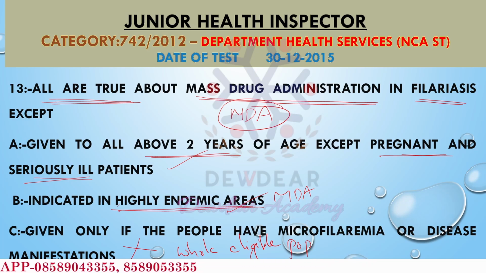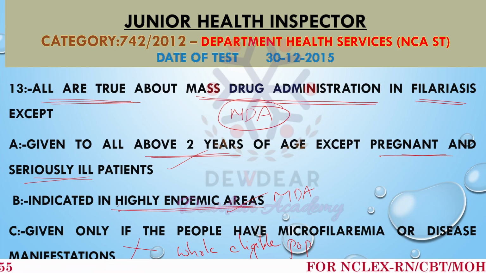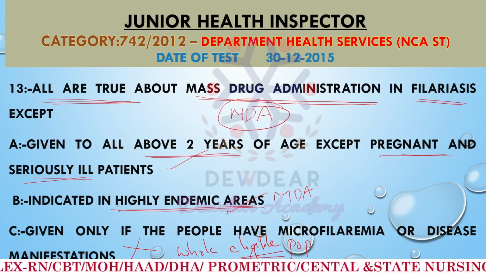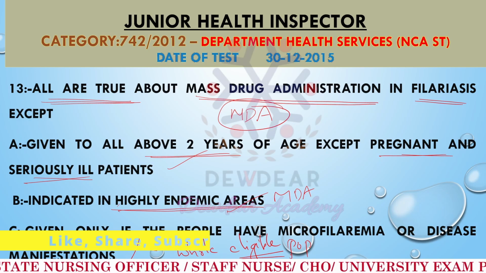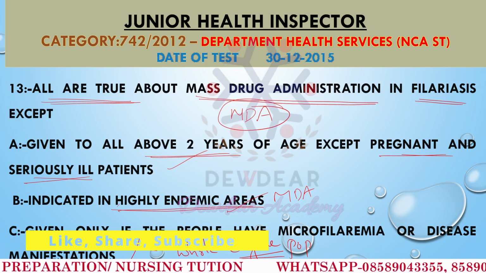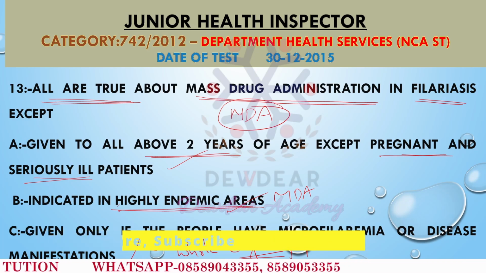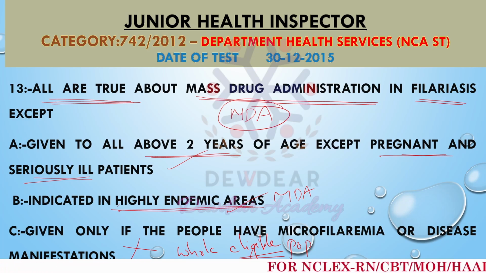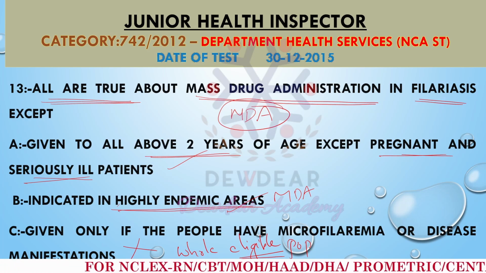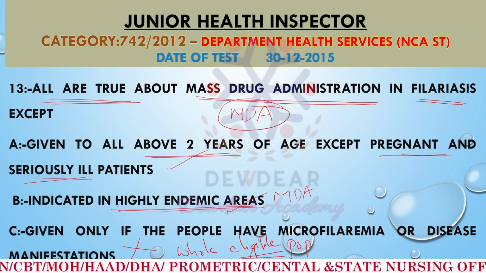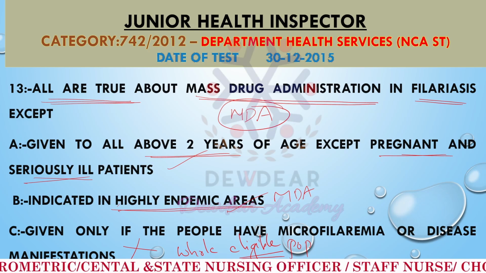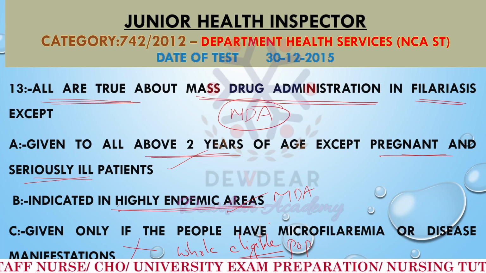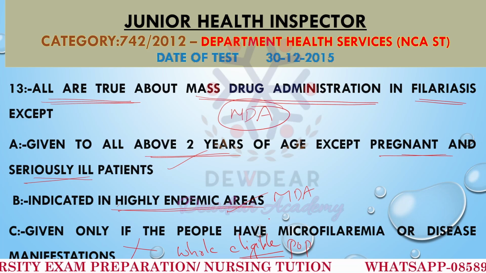So what is the goal by targeting the whole population? Our goal is to eliminate the reservoir of infection and also treat asymptomatic carriers. So that is true. Option C is not correct, because the option is saying that it is given only if the people have microfilariemia or disease manifestations. So this is a wrong answer. The statement is incorrect because MDA is not limited to symptomatic individuals.